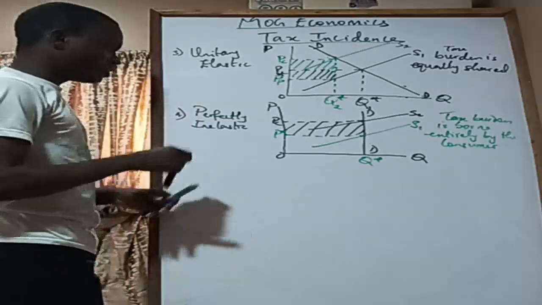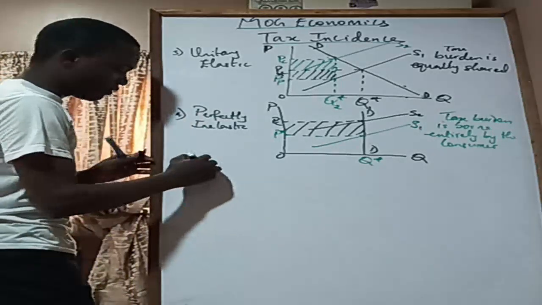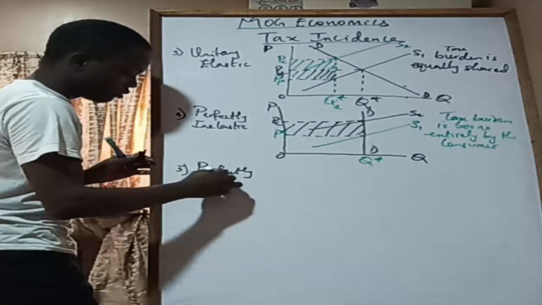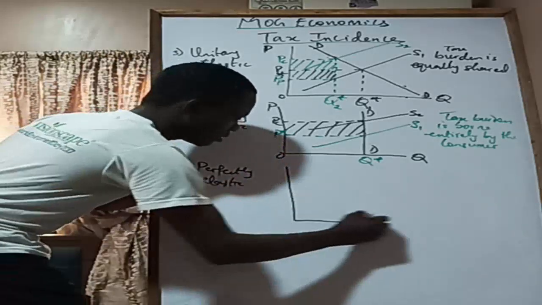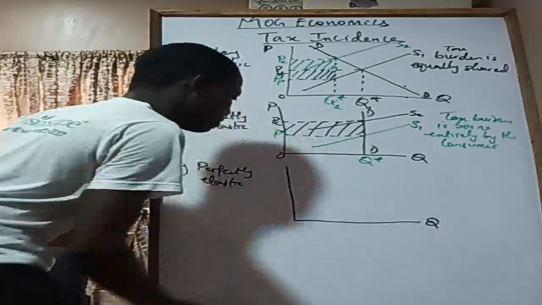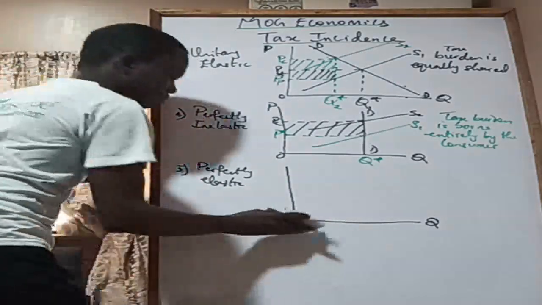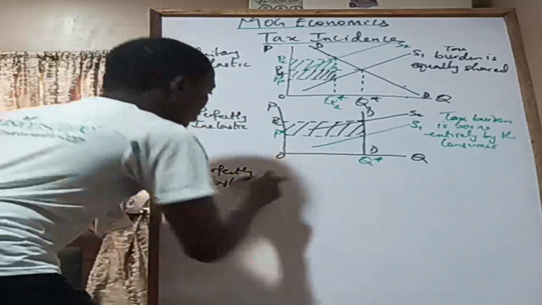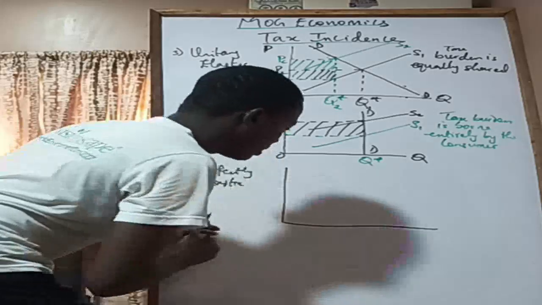Now number five, which is the very interesting one that I like. So you have perfectly elastic demand. When your demand curve is perfectly elastic, of course we know that this is straight. Okay, it's looking somehow off. The preceding one wasn't straight either, but I didn't notice.